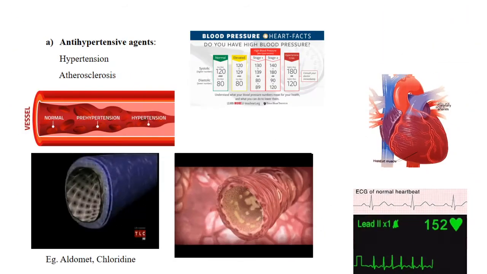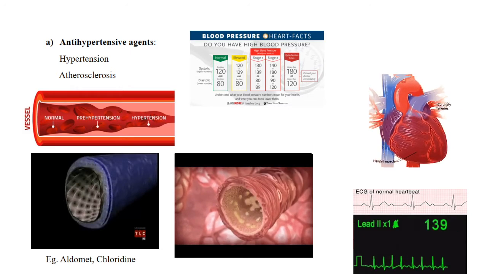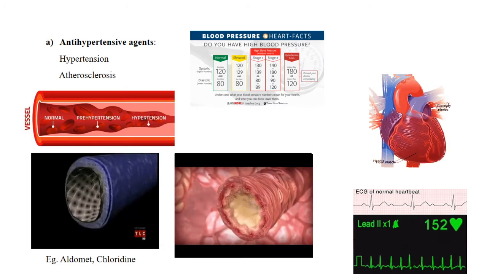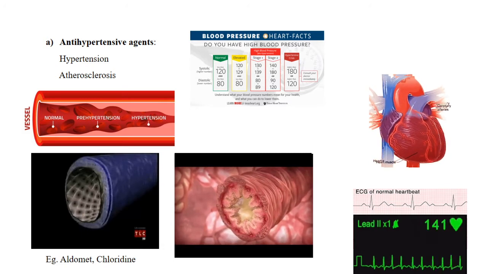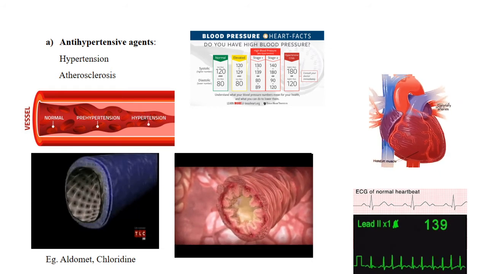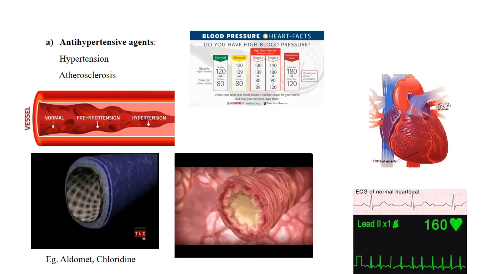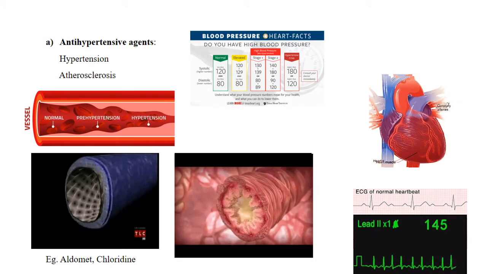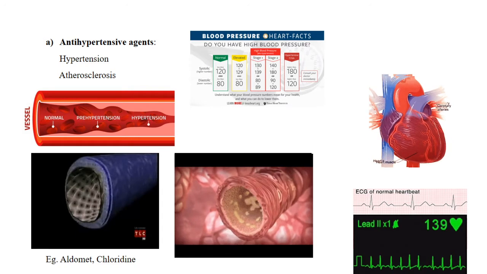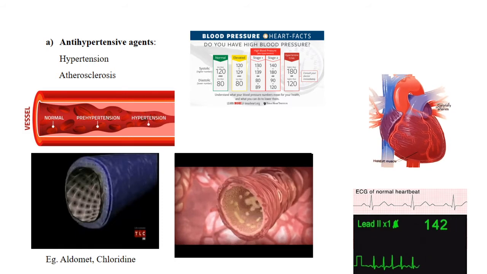First one is anti-hypertensive agents. So first, we should know about hypertension. Normally, our blood pressure is maintained at 120/80, that is 120 systolic pressure and 80 diastolic pressure. But due to high intake of salt or fat or maybe cholesterol, this blood pressure will not be maintained at this normal level and it will be increasing.